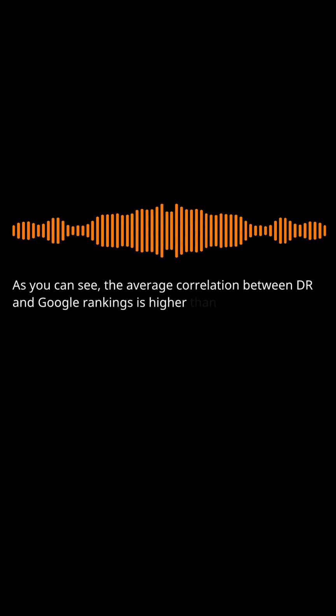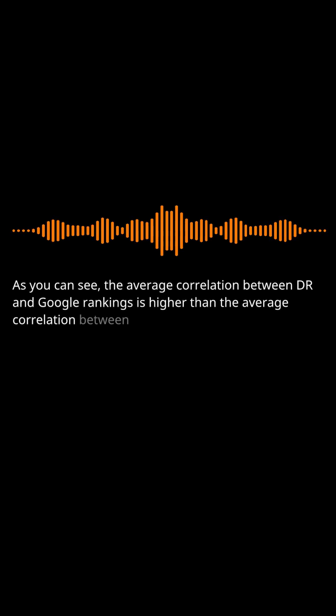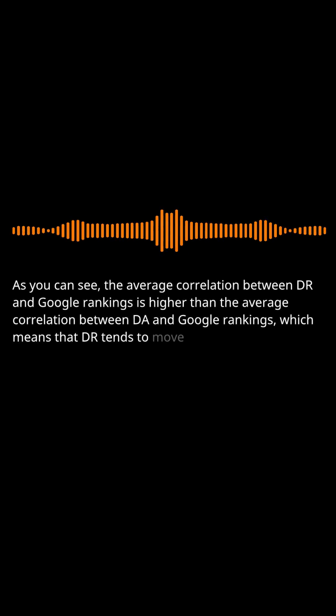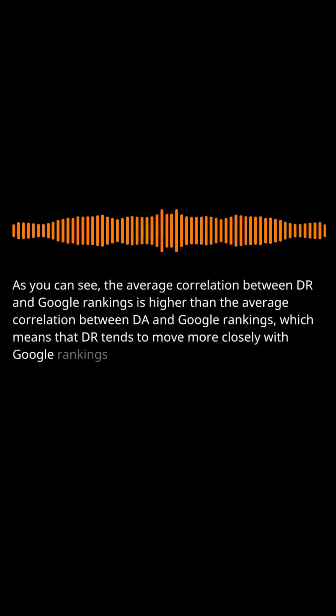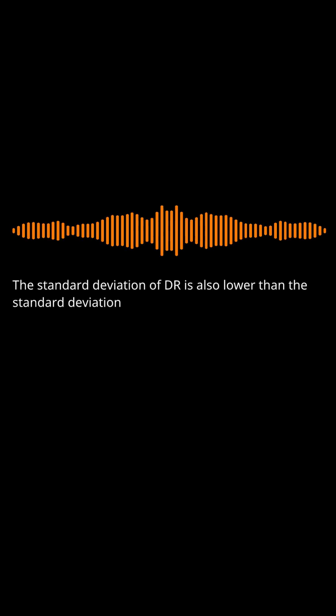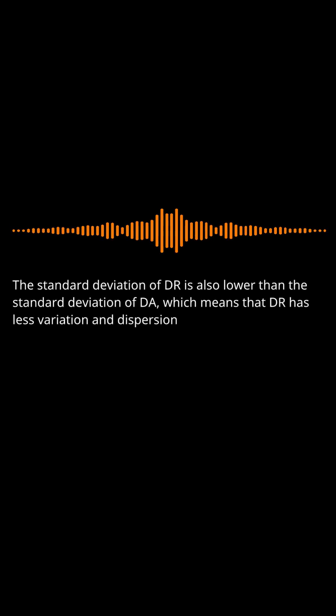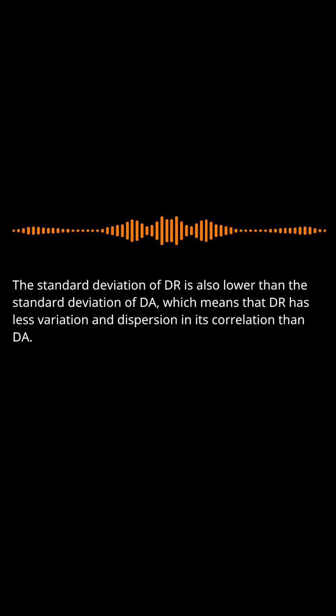As you can see, the average correlation between DR and Google rankings is higher than the average correlation between DA and Google rankings, which means that DR tends to move more closely with Google rankings than DA. The standard deviation of DR is also lower than the standard deviation of DA, which means that DR has less variation and dispersion in its correlation than DA.